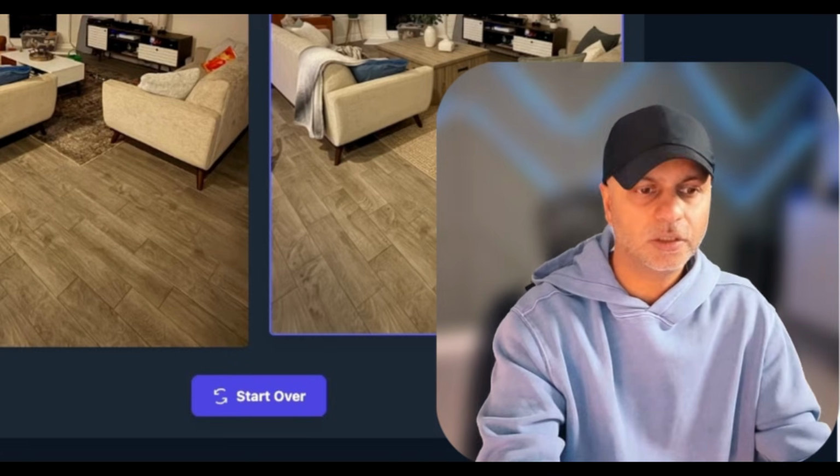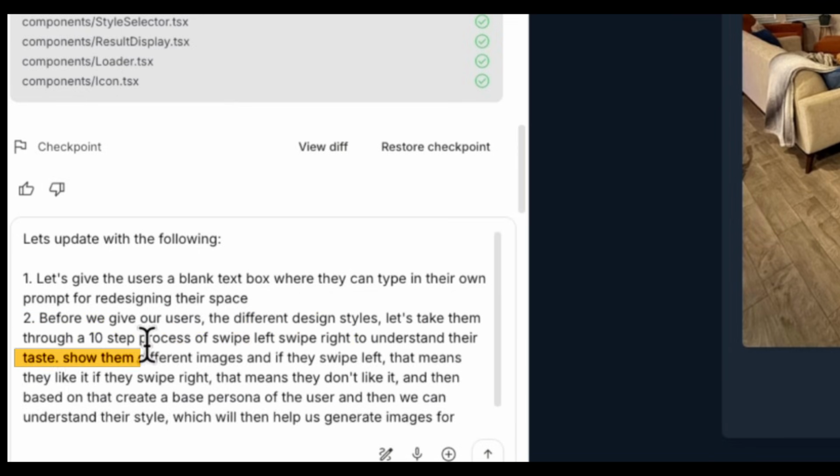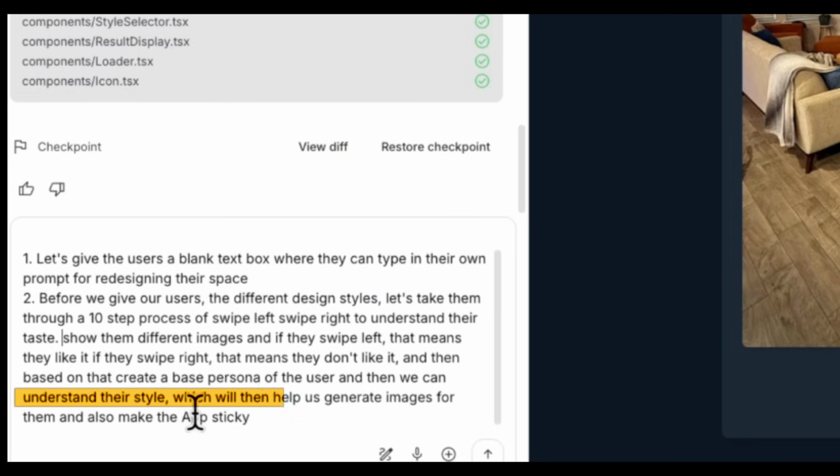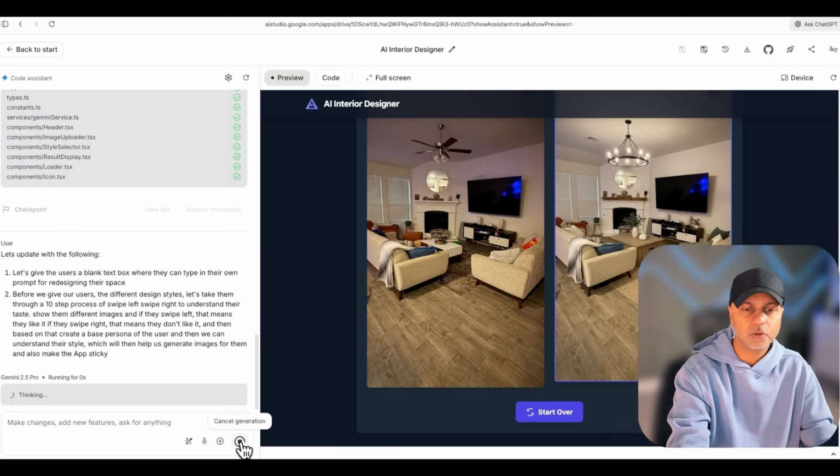All right, so my prompt here is, before we give our users the different design styles, let's take them through a 10-step process of swipe left, swipe right to understand their taste. Show them different images. If they swipe left, that means that they like it. If they swipe right, that means they don't like it. And then based on that, create a base persona of the user, and then we can understand their style, which will then help us generate images for them and also make the app sticky because they're making those micro commitments. So these are the 2 updates that we are going to do in our app.